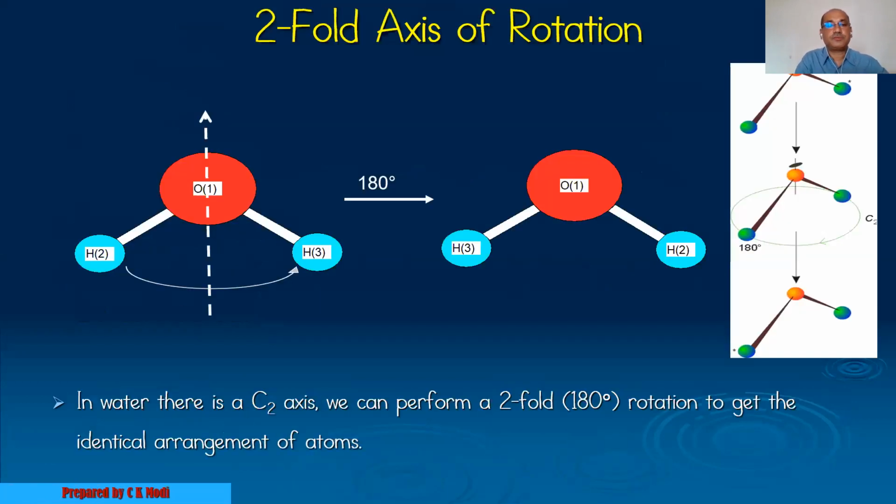Now look at this example, the water molecule. This is oxygen situated at the center of the molecule, and these are the two hydrogens; it actually has a bent structure. Now does this water molecule have any rotation axis or not? Let's check.